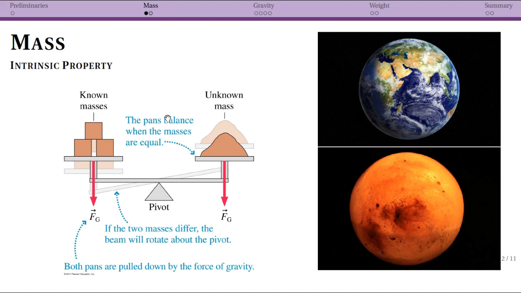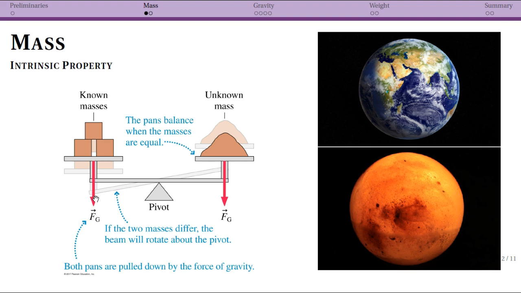Now, the reason that that would happen is that the gravitational forces are the same on both of these, and we'll talk about what determines that, but the mass does. One of the reasons that we can use this to talk specifically about mass and not just the force of gravity is that this pan balance is going to work on any planet. We can put it on the Earth, we could put it on Mars, we could take it to Europa, we could take it to near the edge of a black hole. It doesn't matter what the gravity is.